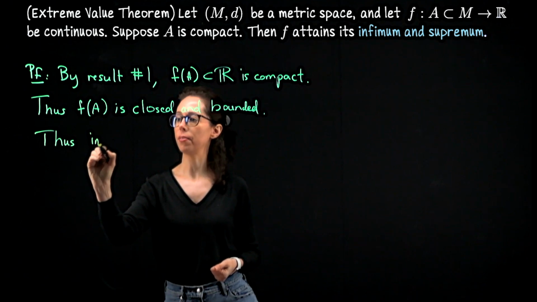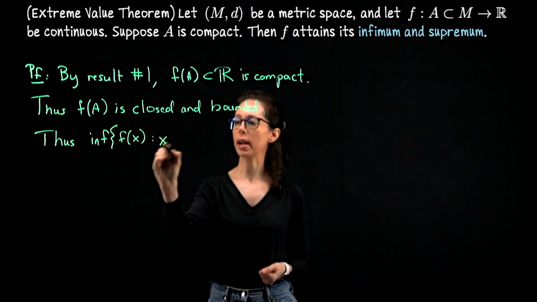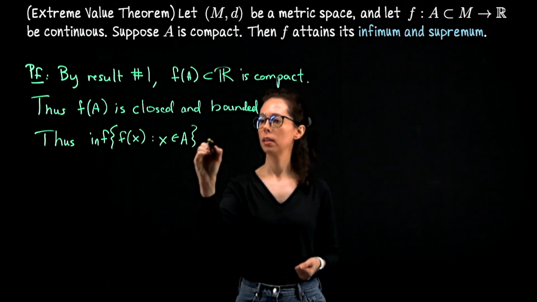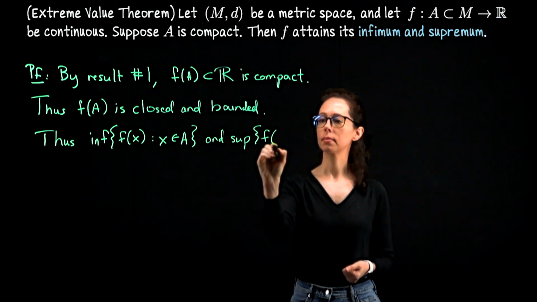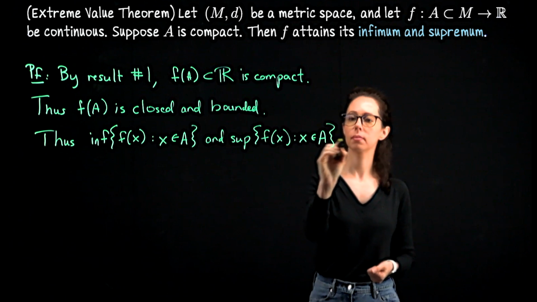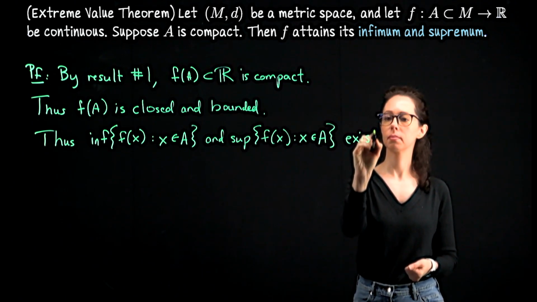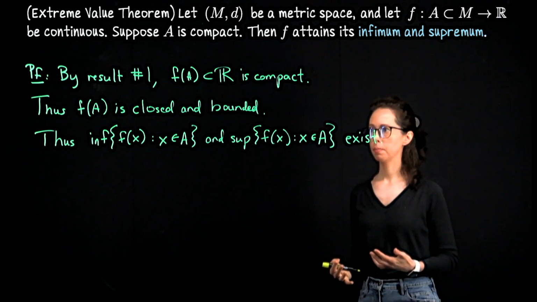So let me write the infimum of the set of numbers of the form f of x, where x came from A, and likewise the supremum. These values exist. They are real numbers.